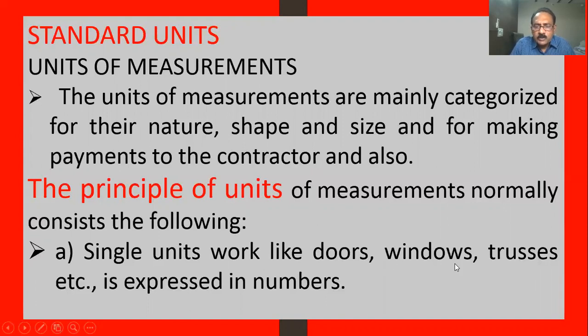You may have windows, 2 windows or 3 windows. Like that, single units are noted in numbers, for example, number of windows 3 or number of doors 6.